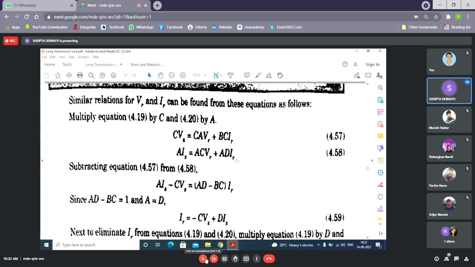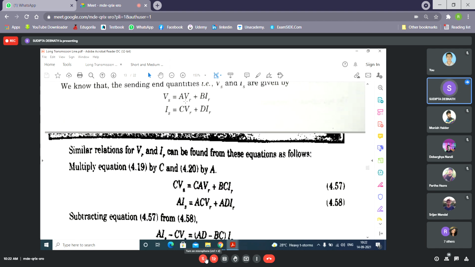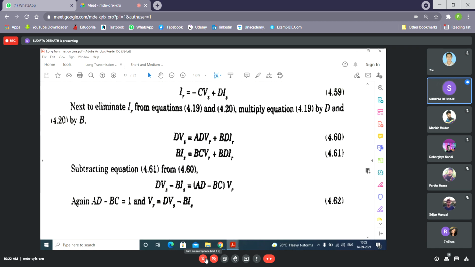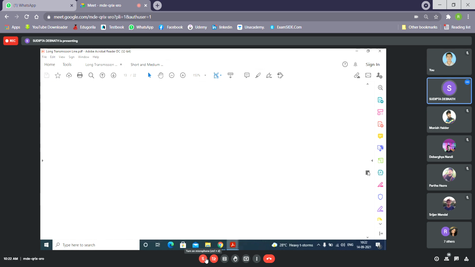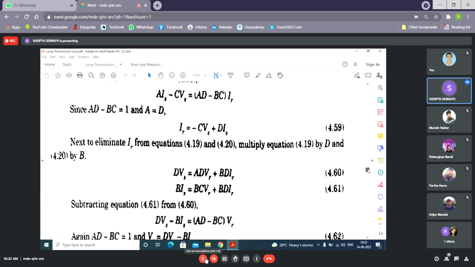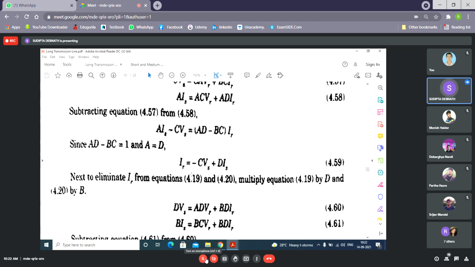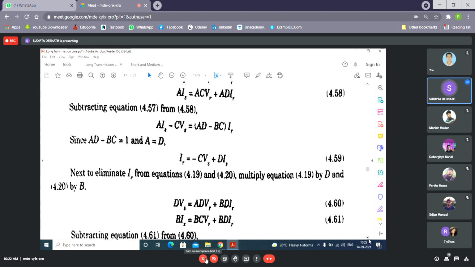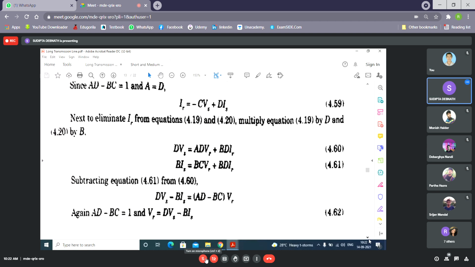If you remember these two, from these equations you can find the values of VR and IR in terms of VS and IS. This whole derivation is shown here. You go through it. Ultimately, you will get IR equal to minus CVS plus DIS, and VR equal to DVS minus BIS.